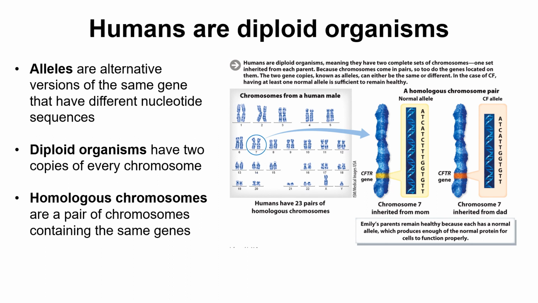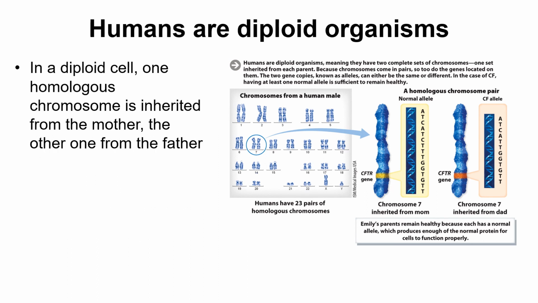Alright, so first we must learn some vocabulary. So alleles are different versions of the same gene that have different nucleotide sequences. Diploid organisms have 2 copies of every single chromosome. Homologous chromosomes are a pair of chromosomes that contain the same genes. They contain the same genes, but they might have different alleles. And if you guys remember, alleles are different versions of the same gene.